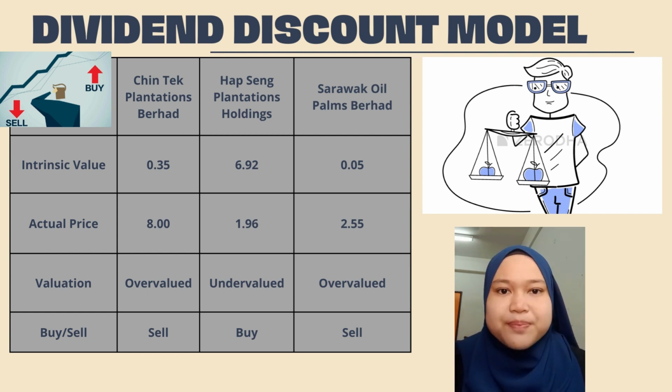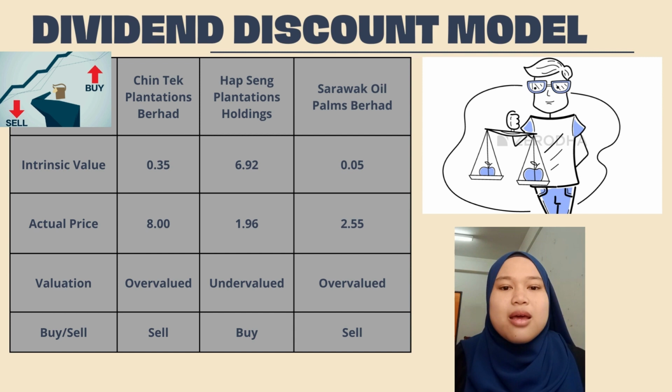the DDM price. According to the table, the intrinsic value for Hapseng Plantation Holdings is 6.92, but the actual price is 1.96. Data reveals that it is undervalued because the intrinsic value is greater than the actual price. It means that investors should buy the stock because it's discounted, while Chintek Plantation Berhad and Sarawak Oil Palms are overvalued on DDM price. Since it's less than the actual price, it's overvalued and investors will sell the stock before the price falls.